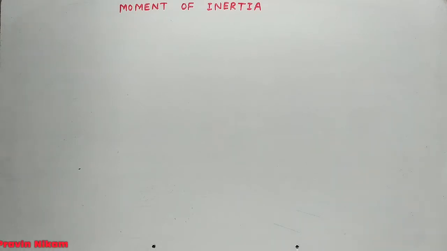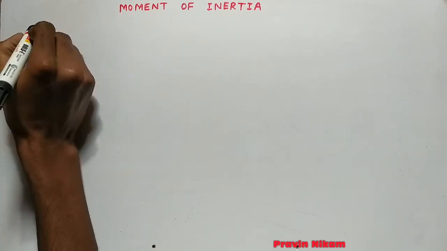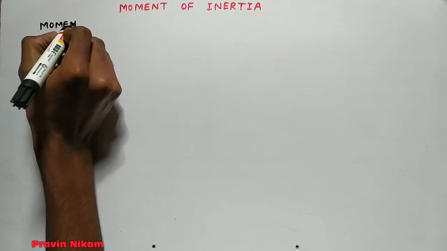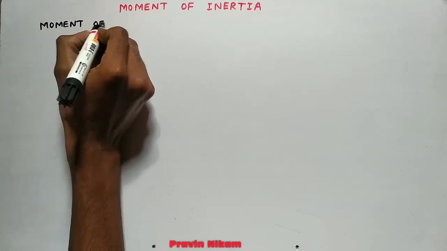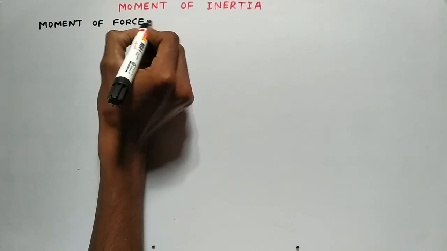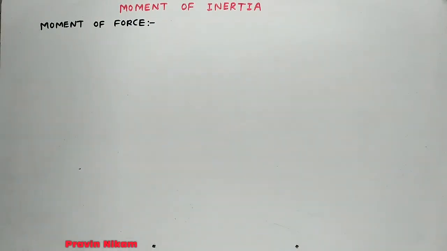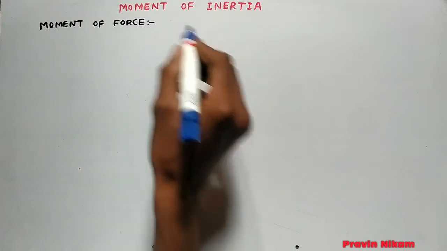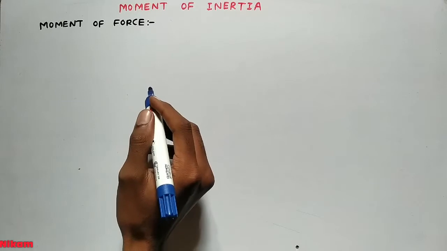What is moment of force? We know that the moment of force is the turning effect produced by a force on the body.